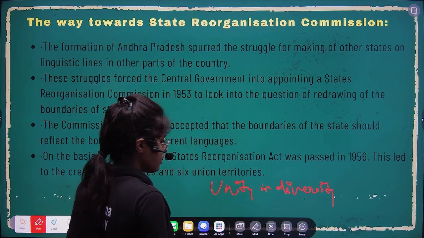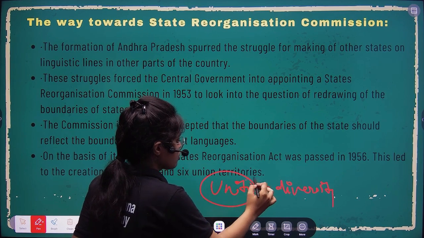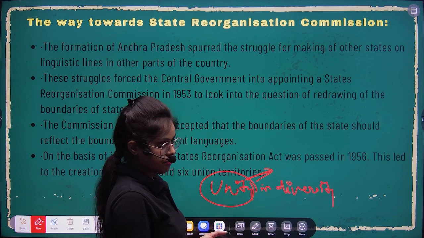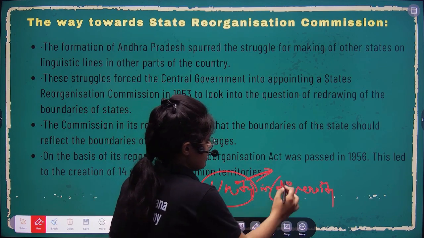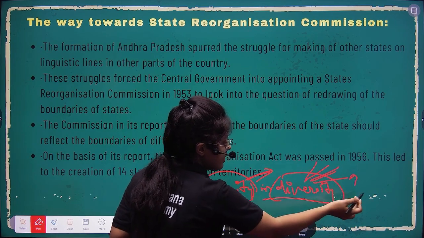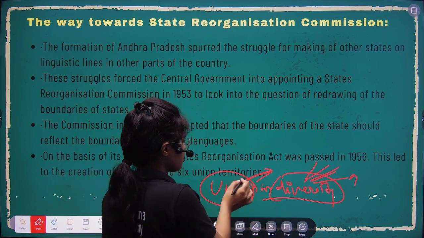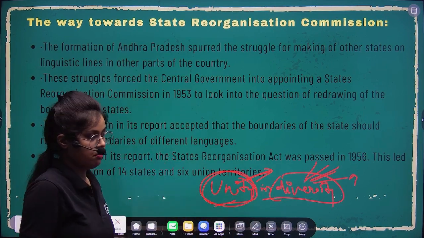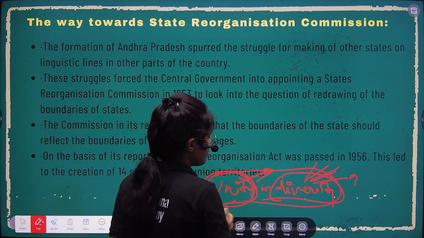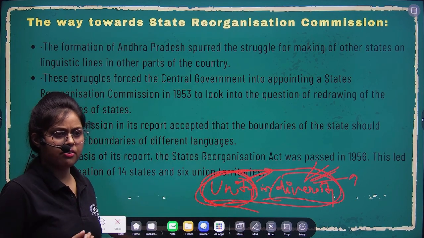Okay, so unity in diversity, why I'm discussing this here is because at that point we were so much willing to have unity that we somehow did not give so much priority to diversity, right? There was some demand coming from different states. Andhra se aa raha tha ki linguistic basis pe banao, so it was basically diversity, right? They were asking for diversity, but we were so fearful that we didn't approve. But finally we approved, and we separated the Madras province, and from there we have taken the slogan, unity in diversity, that unity को भी establish करके रखना है, but diversity if required can also be given.